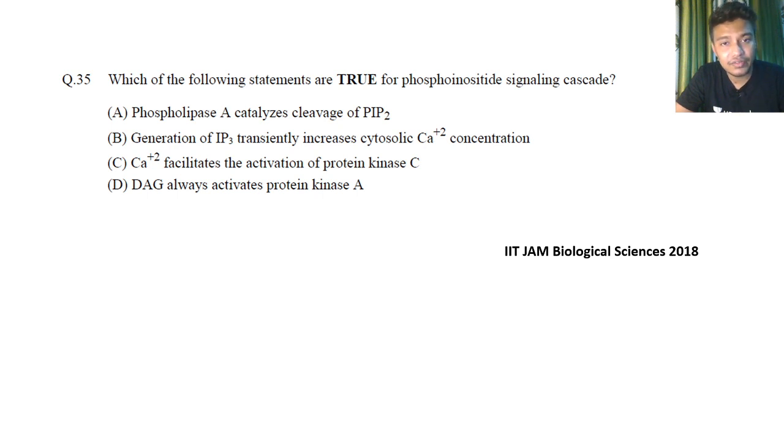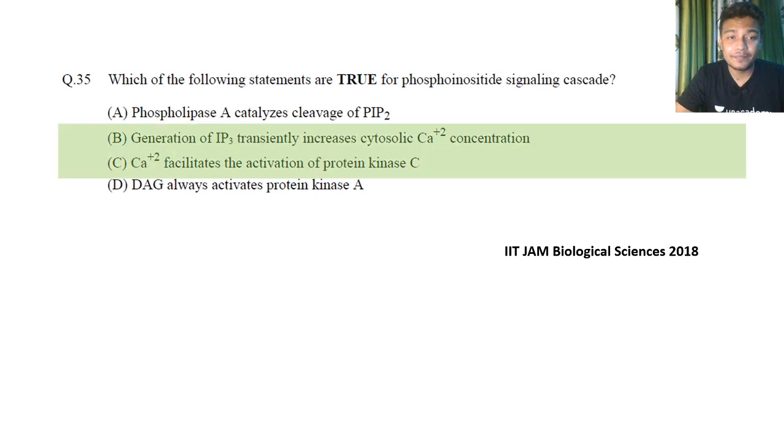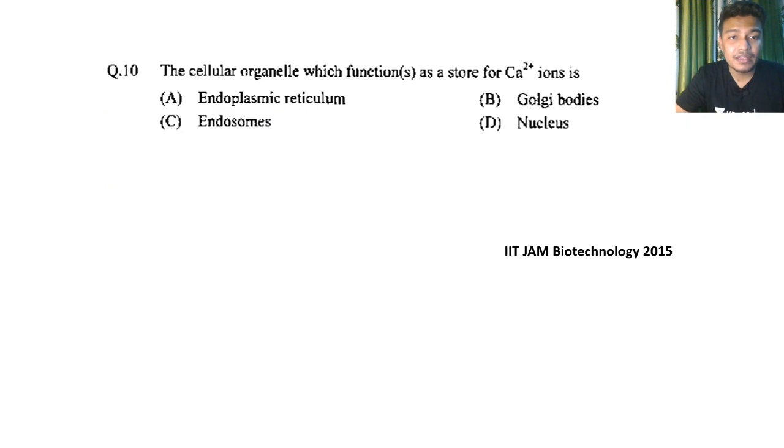Phospholipase A catalyzed cleavage of PIP2, generation of IP3 transiently increased calcium concentration, calcium facilitates the activation of protein kinase C, DAG always activates protein kinase A. So forget about the solution of this question, but you can see you need to understand this phosphoinositide cascade in a bit of detail, because they are asking questions on that part, right? And you can see there is reliability in terms of asking this question. Okay, so the correct options would be B and C. You would get a sense why.